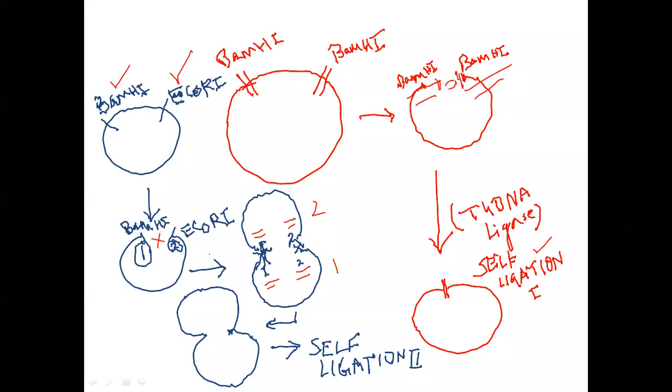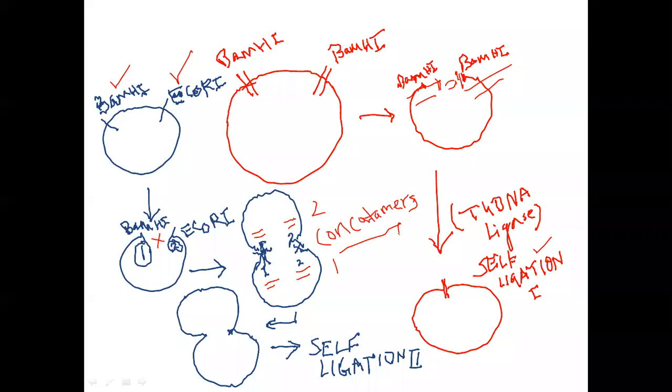So in spite of having digested with two different enzymes, you may have these kind of problems. This intermolecular joining of two vector molecules produces joint molecules called concatamers, and concatamers are often the product of false ligation.